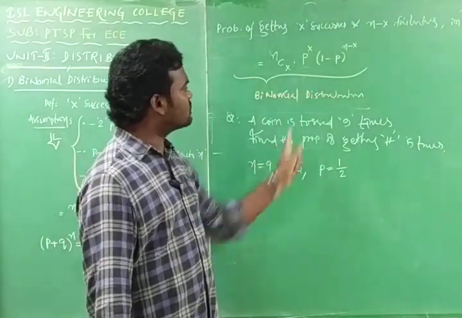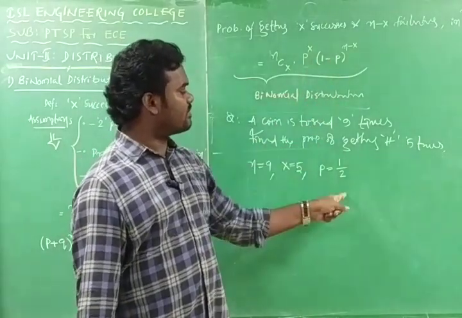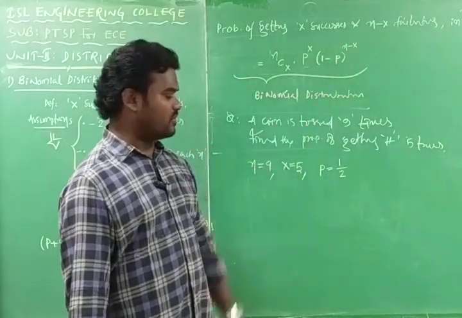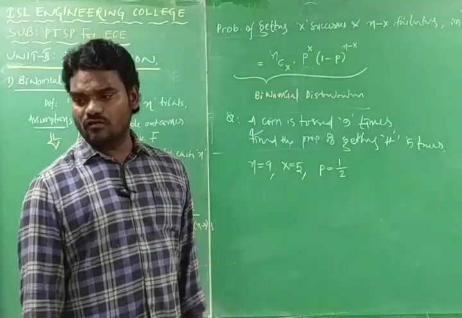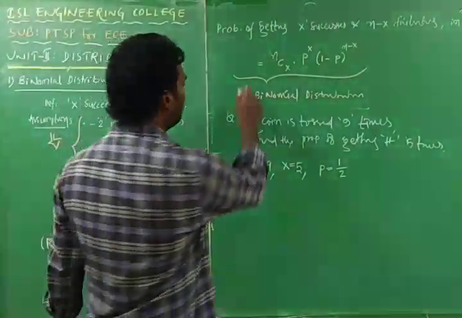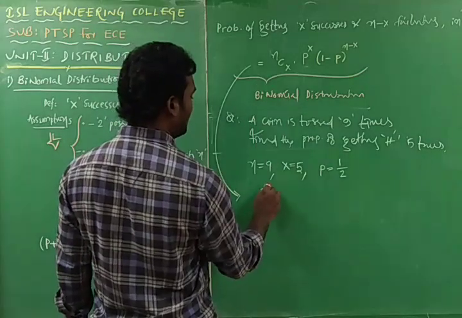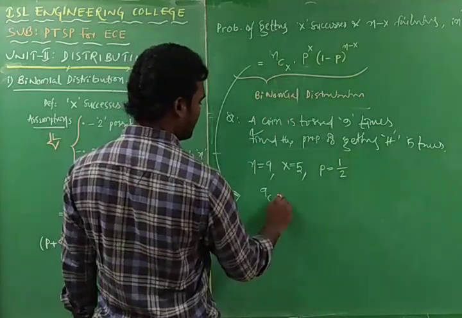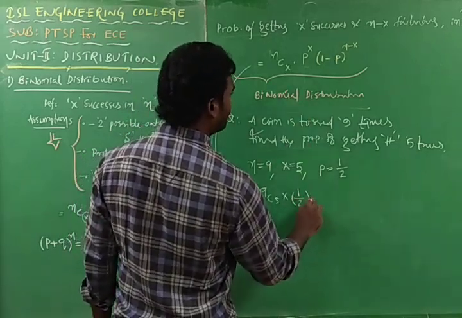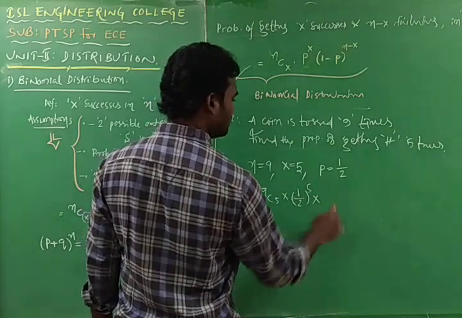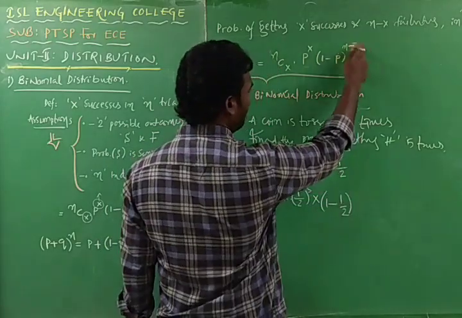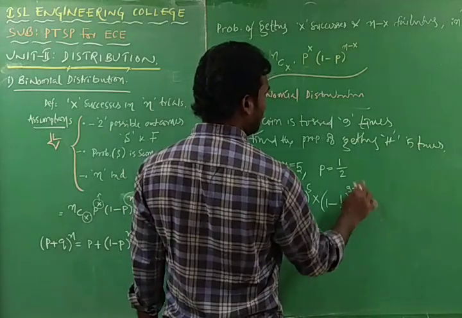We know x is equal to 5. 1 minus p is 1 minus 1 by 2, which is again 1 by 2, and n minus x, n is 9, x is 5, so 4. Now substitute into the binomial probability distribution: nCx, n is 9, x is 5, into p to the power of x, p is (1 by 2) to the power of 5, into (1 minus p), that is (1 minus 1 by 2), to the power of n minus x, where n is 9 and x is 5.